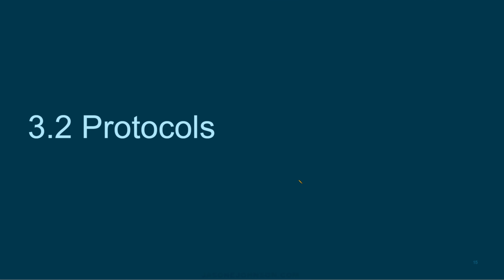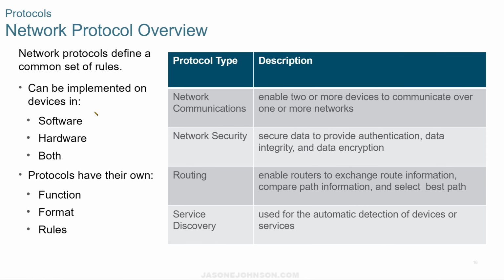The next thing we're going to look at is protocols. Protocols are the rules that we set up for networking. They can be implemented in software, hardware, or a combination of both. So the protocol type, we have network communications that enables two or more devices to communicate over one or more networks. Then we have security. That secures data to provide authentication, integrity, and encryption.